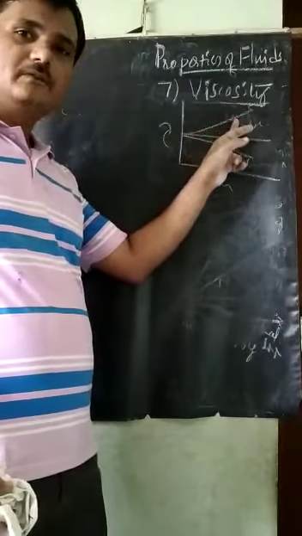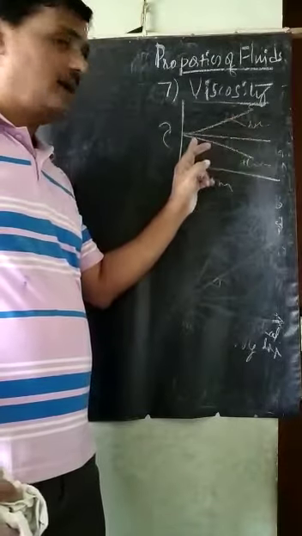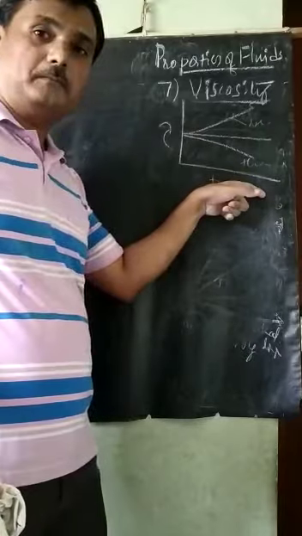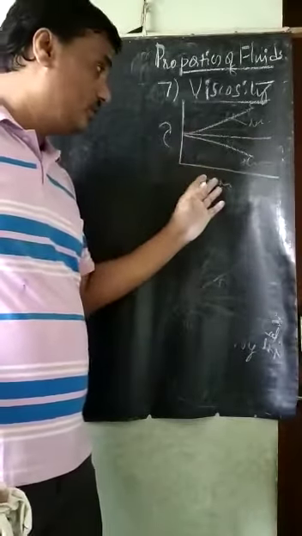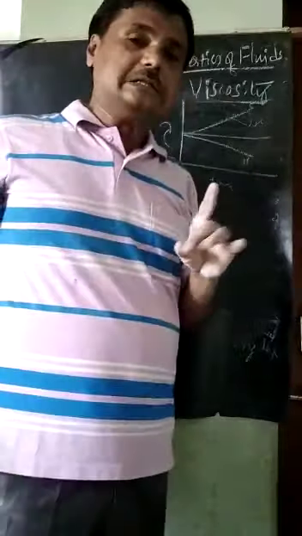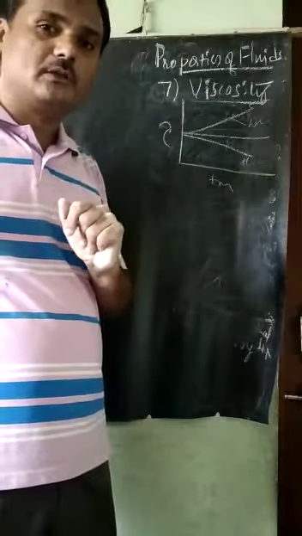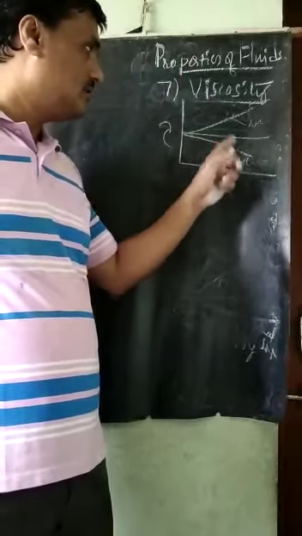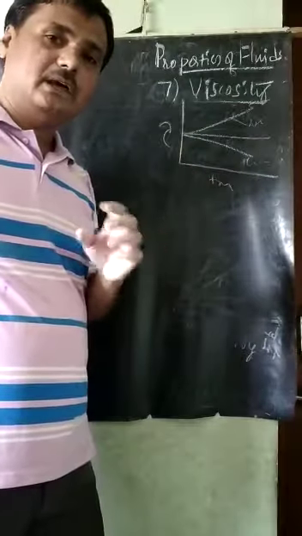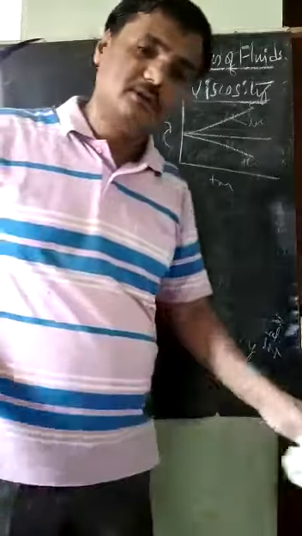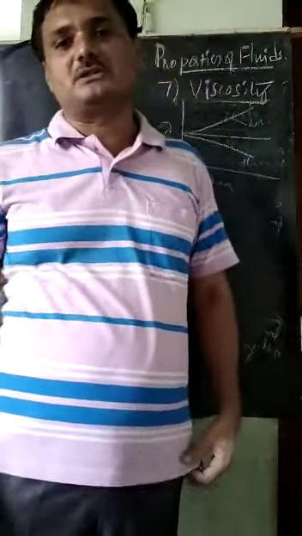Those are rheotropic. Certain fluids are such that when the time increases, shear stress decreases. Certain fluids, whatever the time, do not change their shear stress. Those are called Newtonian fluids. So rheotropic and thixotropic fluids are based on time. When the time changes, their shear stress also changes.